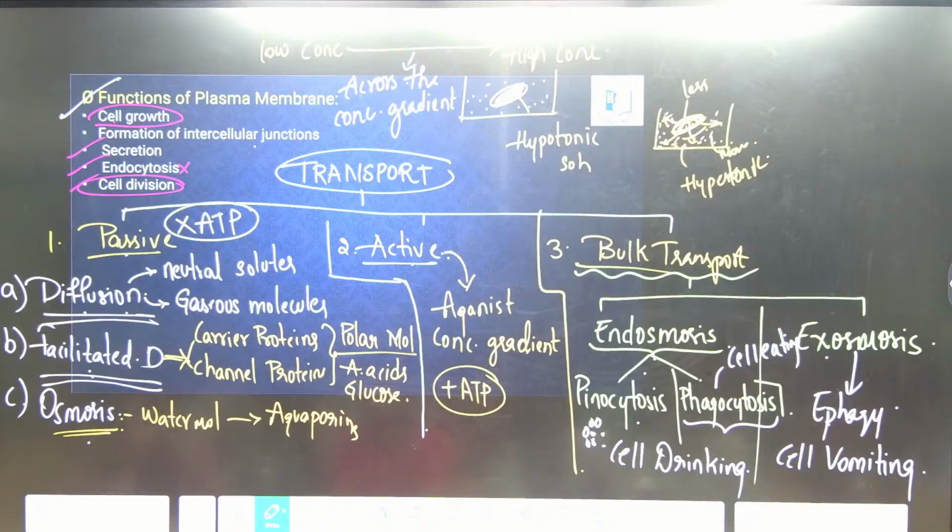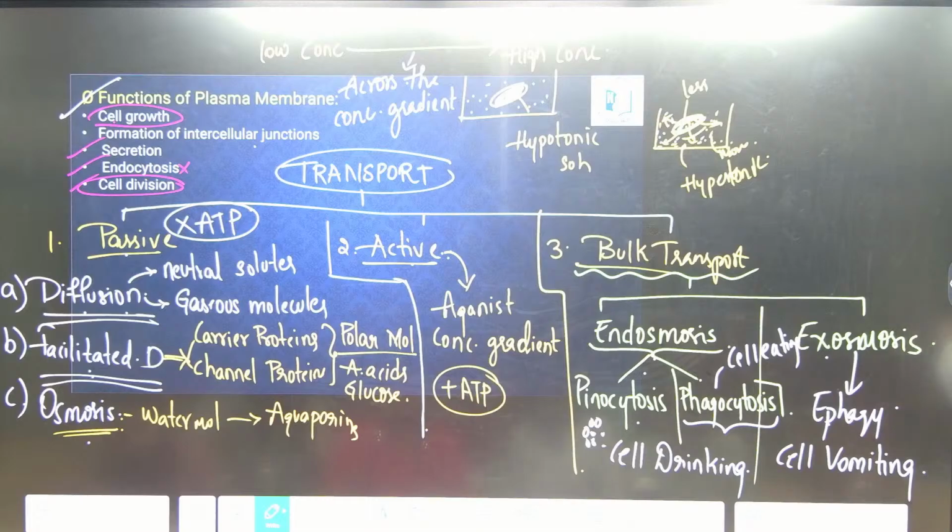If we are done with the transport, then we will move on to endomembrane system. Functions of plasma membrane, clear ma? Cell growth, intercellular junctions because of carbohydrates that are present in the cell, secretions, cell division and transport. Transport I have highlighted because few questions will be put in connection with transport in plants.